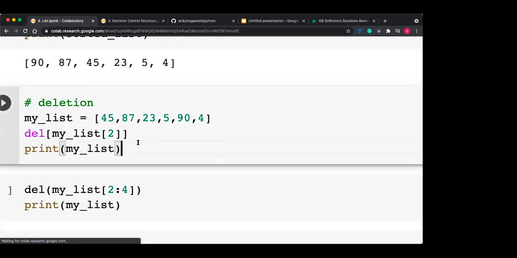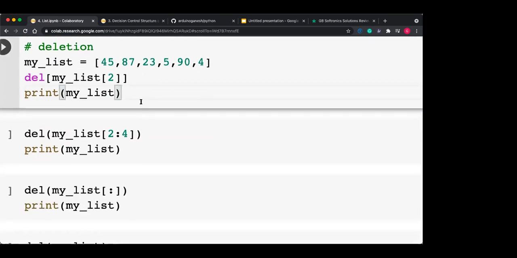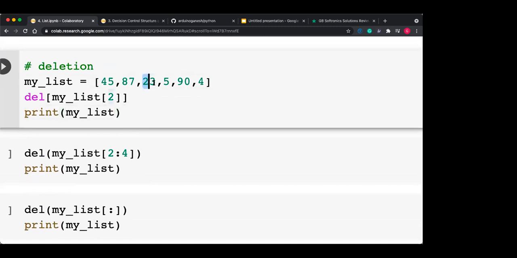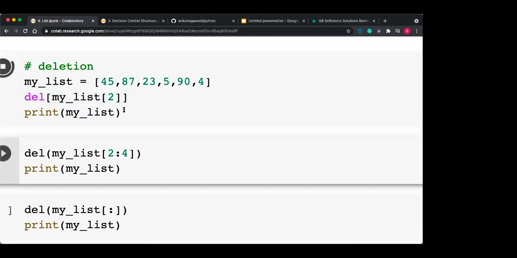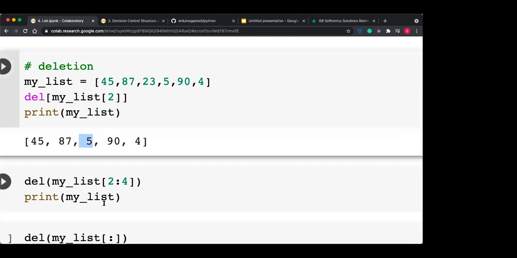Now deletion. Can I delete one of the items? Only one item I want to delete, like 23. So 23 I can delete by using its index. Use the delete function, del. Del my list of 2. When I do this, your my list now is not having the 23 inside.